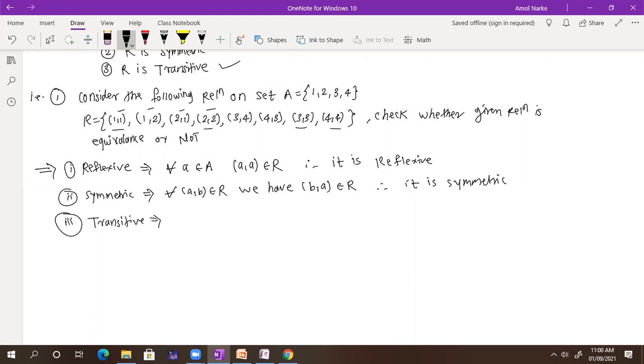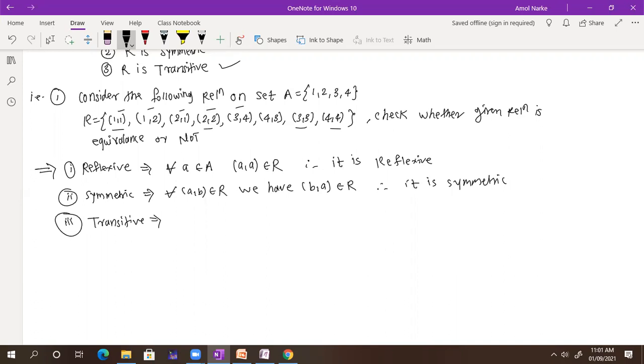So 2, 2 is over. Now 3, 4. So 3 goes to 4, 4 goes to 3. So do we have 3, 3? Yes, we have 3, 3. 3 goes to 4, 4 goes to 4, so we should have 3, 4. So 3, 4 is also there. Similarly for this also, 4, 3. Are you getting it?